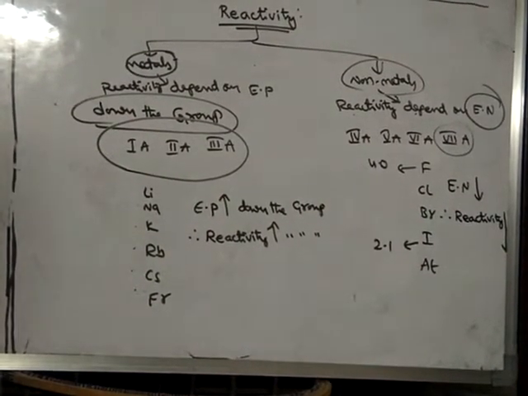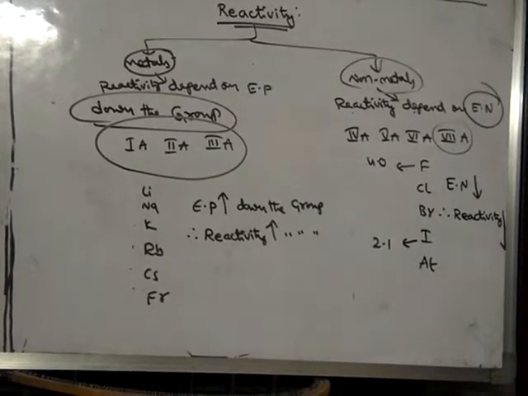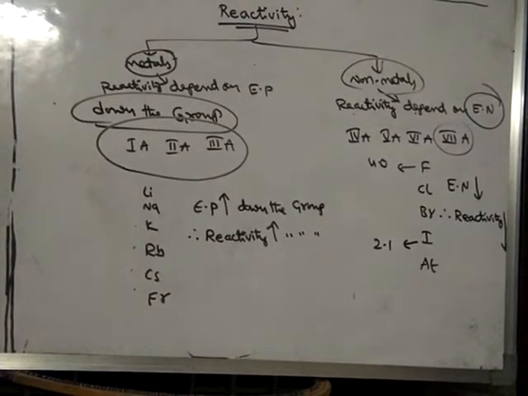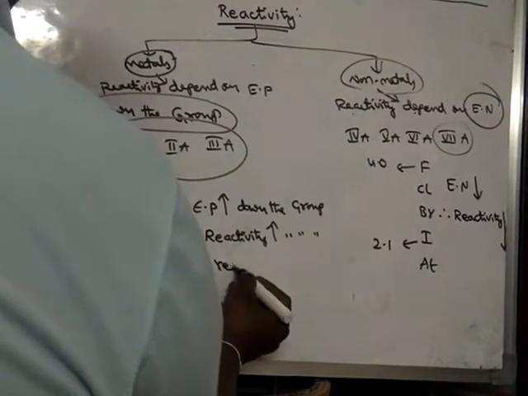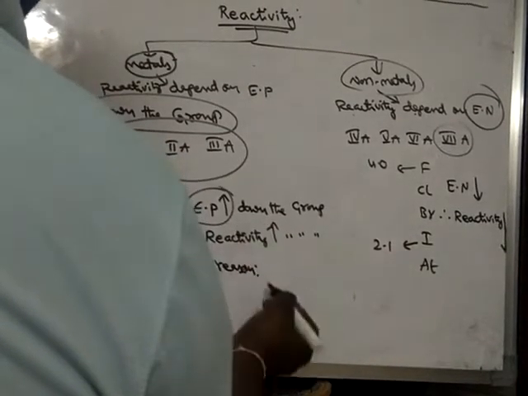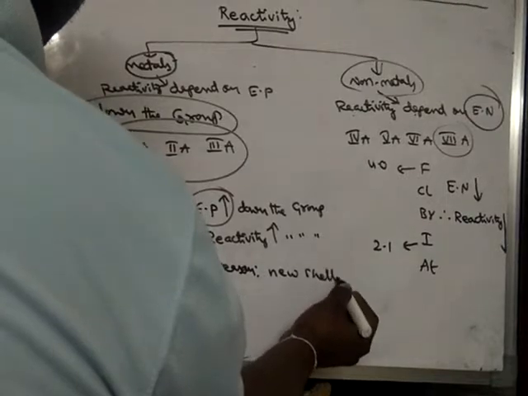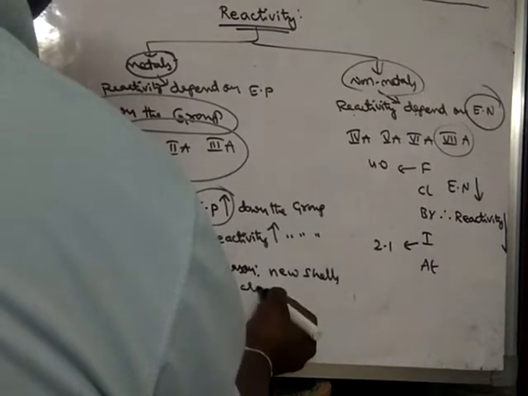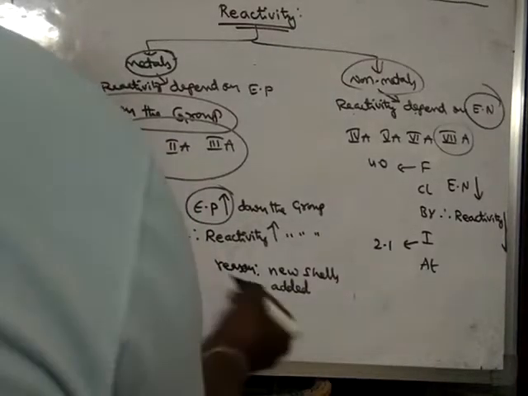In this way reactivity can be studied. Again there is also a reason why electropositivity is increasing down the group. The reason is that new shells are added. When new shells are added, what happens?